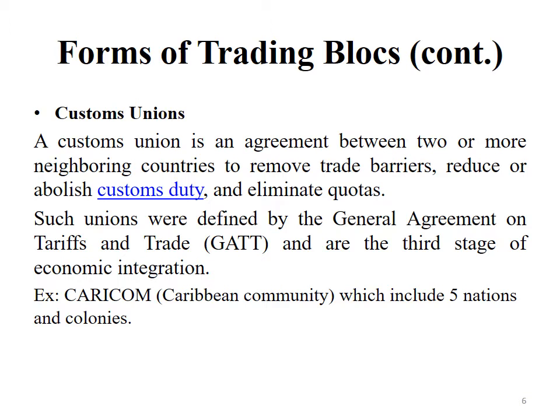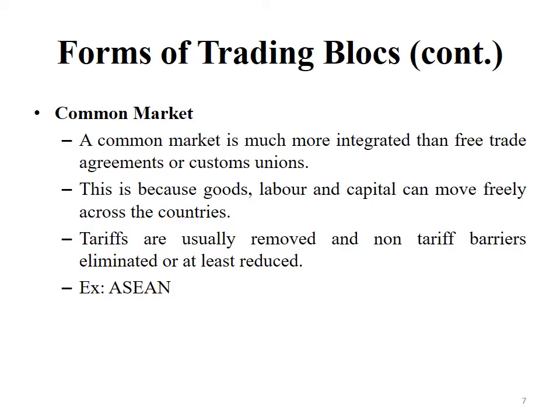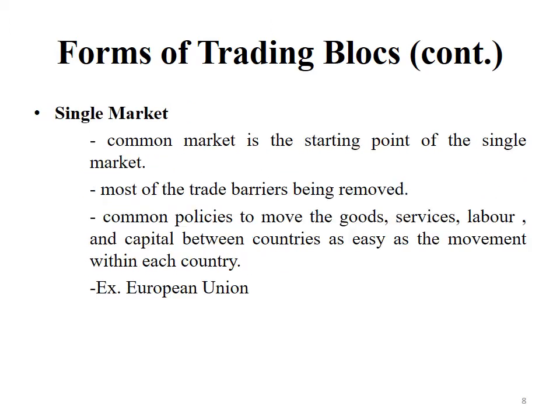As an example, we can take the Caribbean Community as the customs union. Next one is common markets. A common market is a formal agreement where a group is formed among several countries in which each member country adopts a common external tariff. So we can introduce ASEAN as a common market.